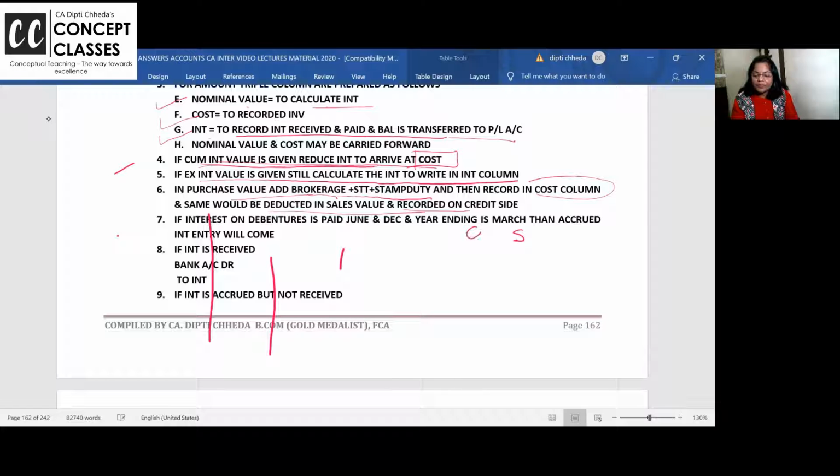See, I'm telling you. Cum interest sales value, first you minus the interest. So now you get ex interest sales value, minus your cost by whatever method, FIFO, LIFO. If nothing is given in the exam, always use the weighted average method, and then you get the profit and loss.